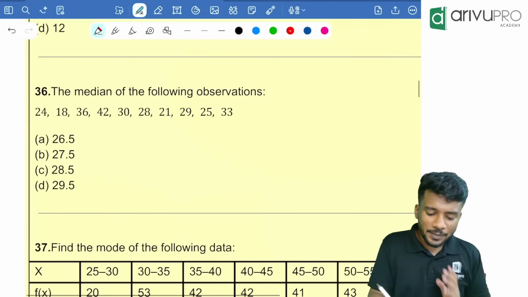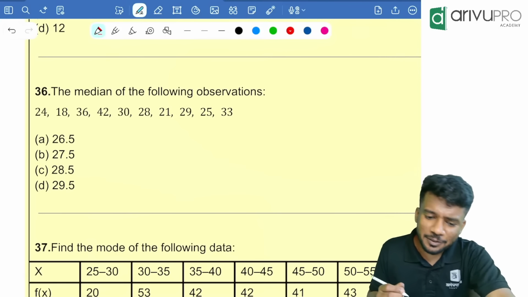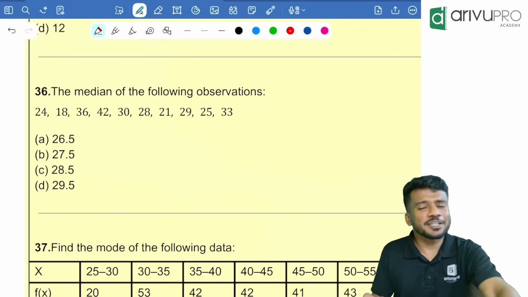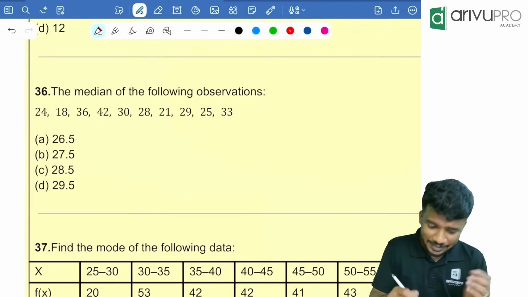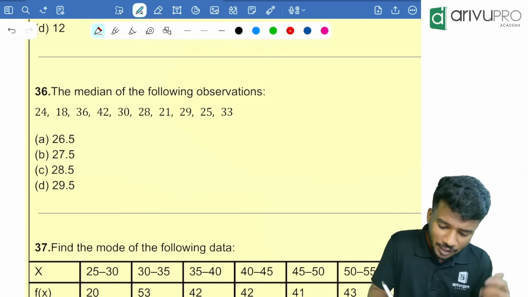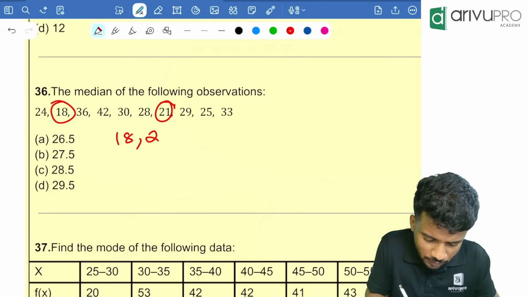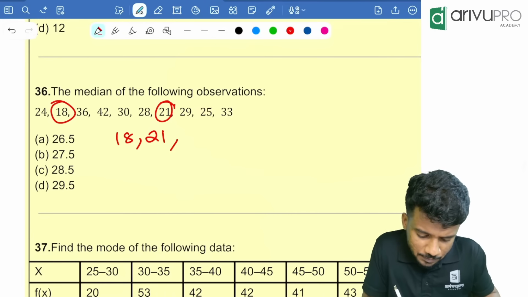Next question, median of the following data. Again, a direct question based on median they are asking. How to find the median? We need to first arrange them in increasing order. Which is the smallest number over here? Looking at this, I think it is 18. Then which is the next number? I think it is 21. Correct. Then which is the next number?